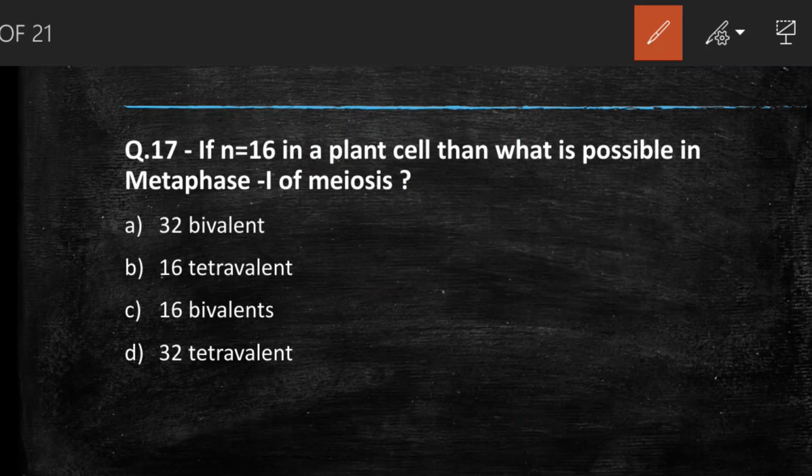So the right answer to this question is option C, 16 bivalent. If n equals 16, so 2n equals 32, which means 32 chromosomes which pair up with a homologue. This will result in the formation of 16 bivalents.